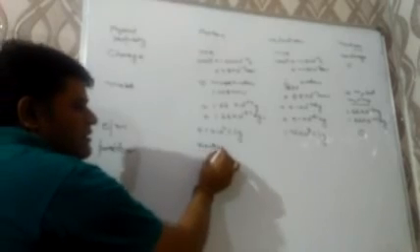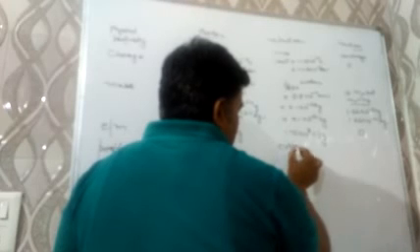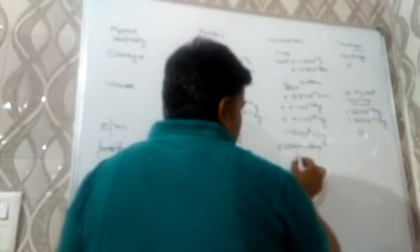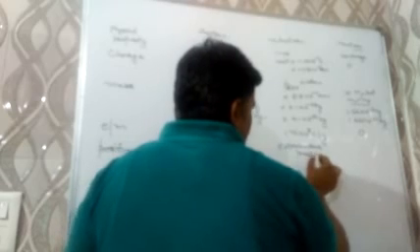Proton exists in the nucleus, electron in the extranuclear part, and neutron in the nucleus.